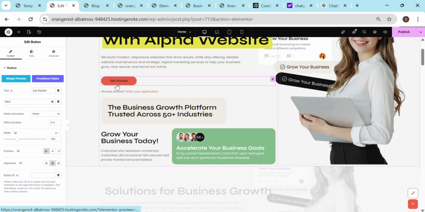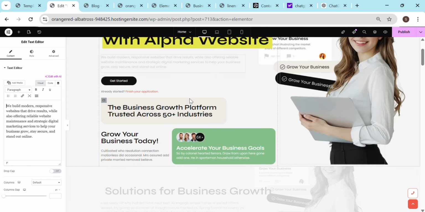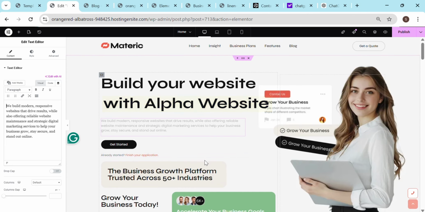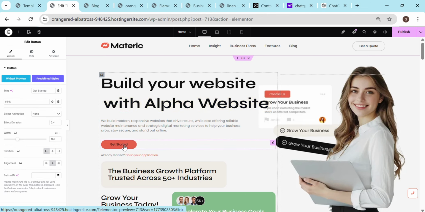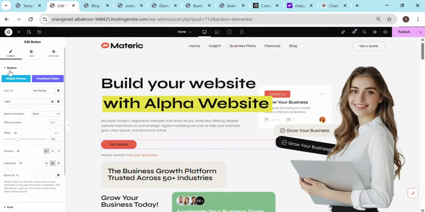This is a button. In this customization, it is black color, and once you hover over it, it is changing to an orange color, darkish orange, reddish orange. So how to do this, I'll give you a slight idea. Click on this button and you will get the options of the button, and the button is also having an option called link.